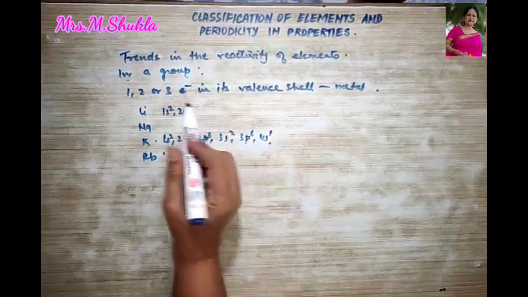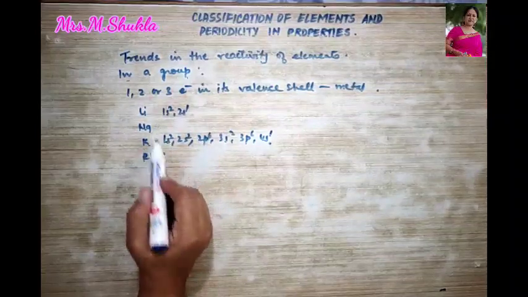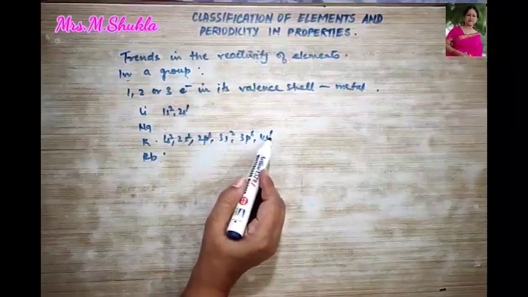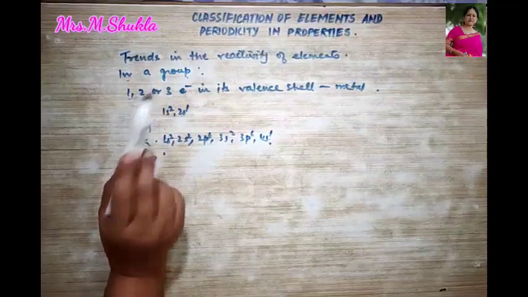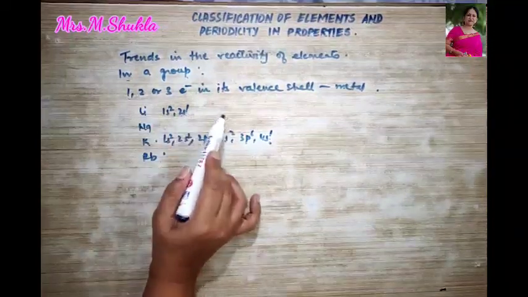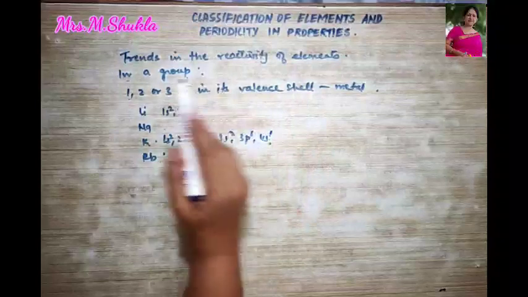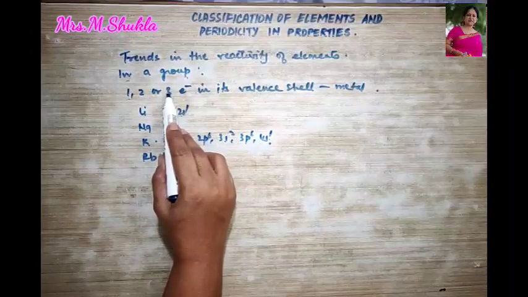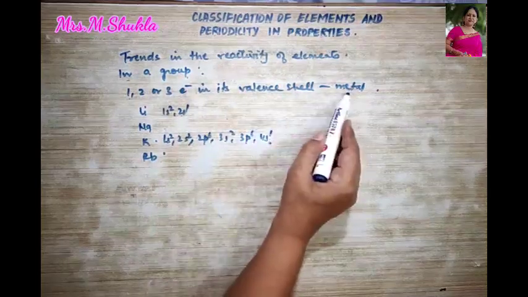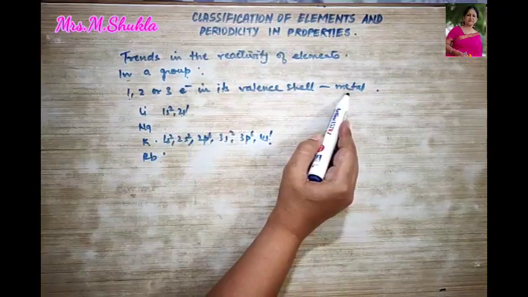Therefore, what do we see? Lithium and potassium, they are all metals because they have one electron in their outermost shell. What did I say? One electron. Maybe if they have two electrons, that is alkaline earth metals, and all those elements which have three electrons in the valence shell, they are all termed to be metals, right?